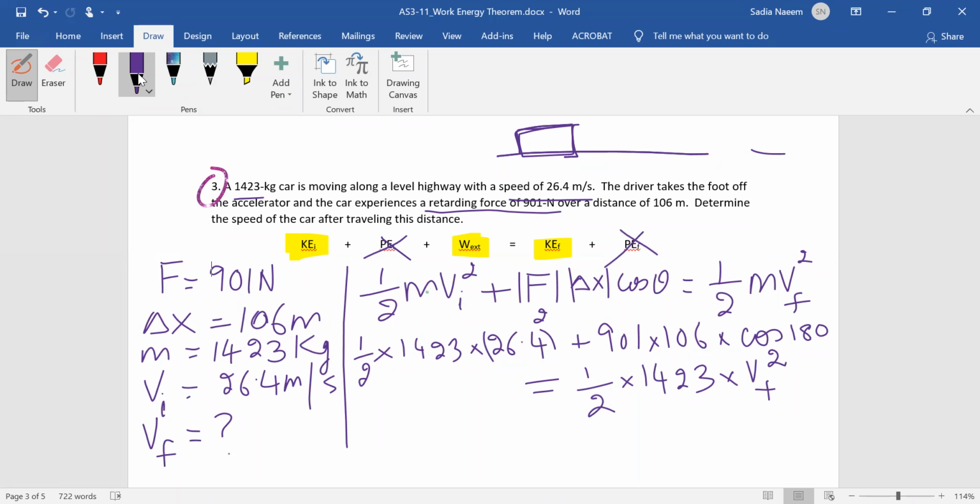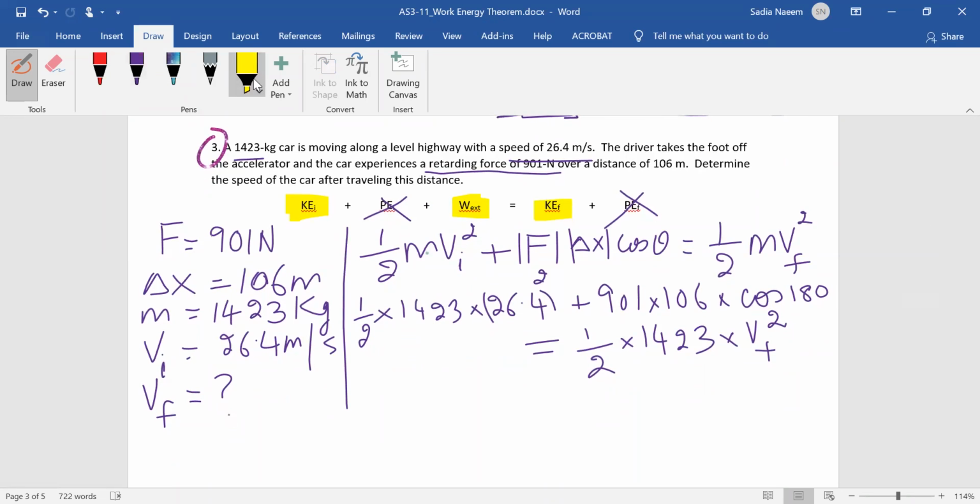Okay. Now what you've got to do is calculate. First you're going to multiply all these out with a square on 26.4. For this term, because of the cosine of 180 degrees, you're going to subtract 901 times 106 from that. Then on the other side, you're going to take half of that.